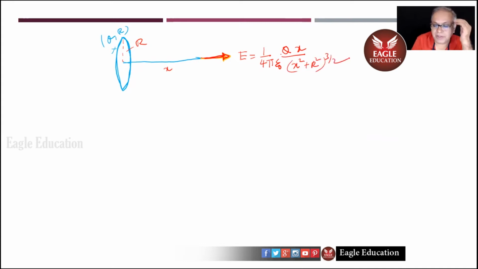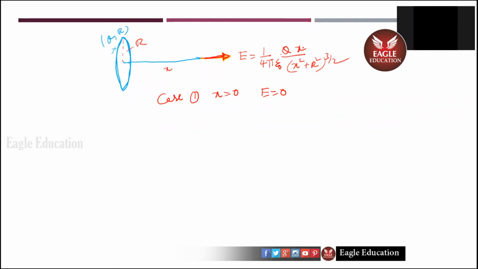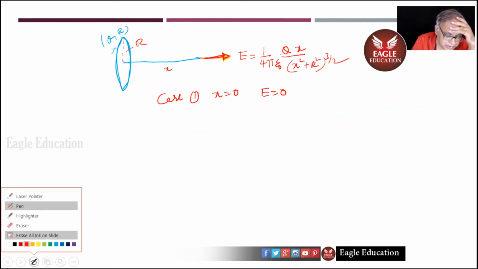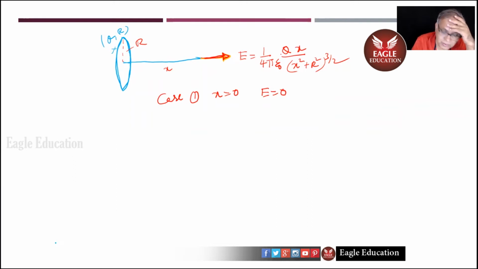Now let me look at some cases. Case 1, x equals 0. E will be 0, isn't it? I put x equals 0, that's all. But what does it mean? How do you understand that? Put it in this plane.